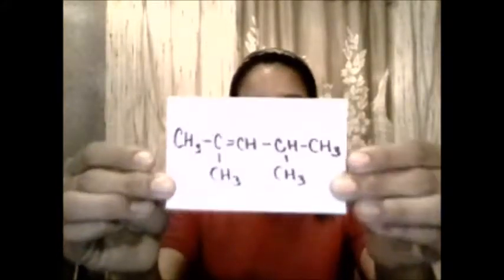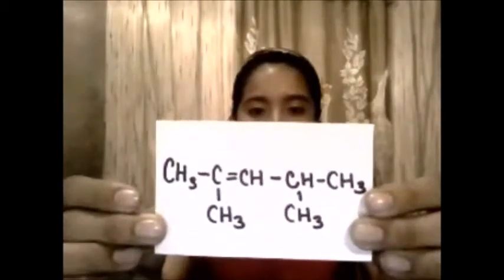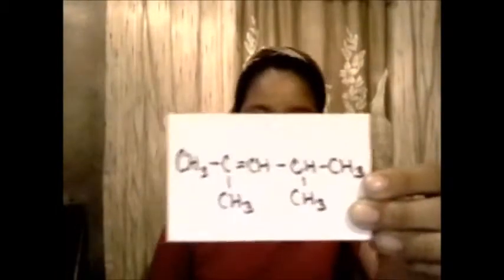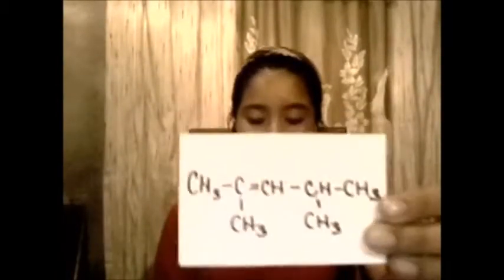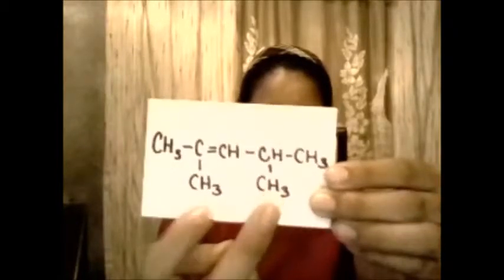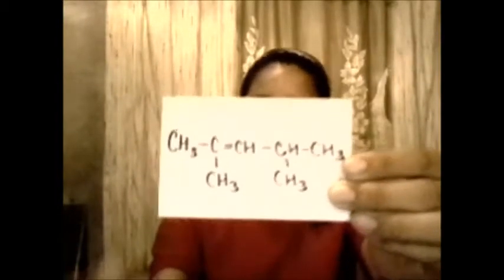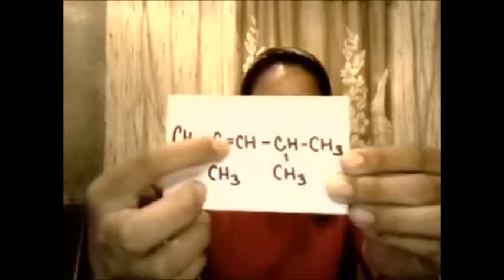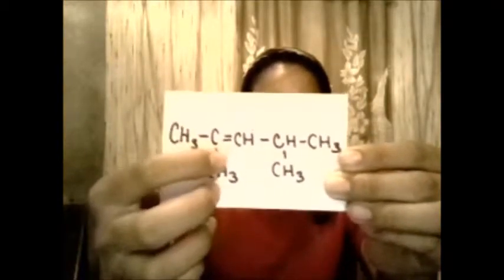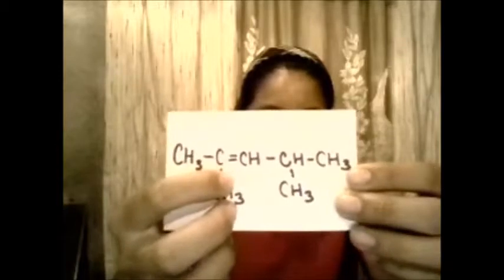And because this is 2,4-dimethyl, because there are 2 methyls, and 2-pentene because the number 2 is the double bond, and pent because it is the longest chain with 5 carbons. And well, that's it.